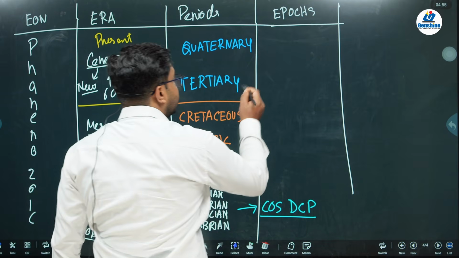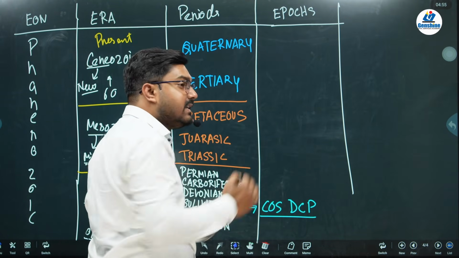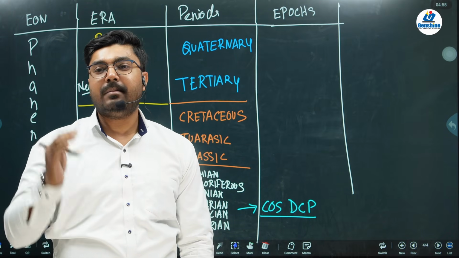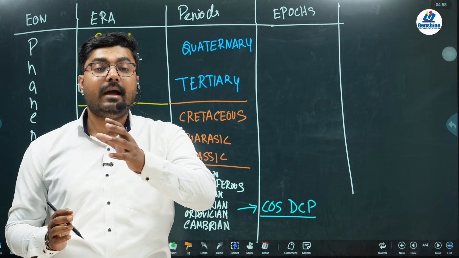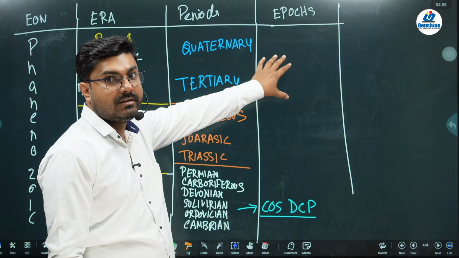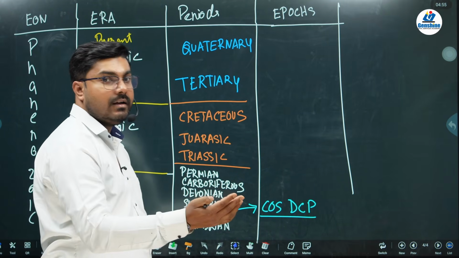The Tertiary epochs are important for us because it is during this period that the mountains were formed, primarily the Himalayas. When you study about the Himalayas, you're going to get referred to these names. Why this becomes important, we are going to see later in the lecture.